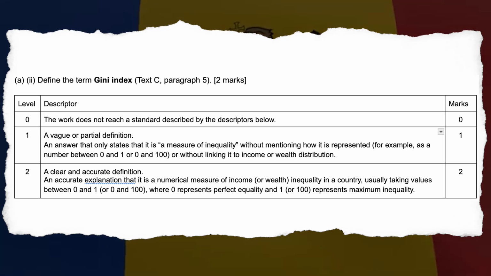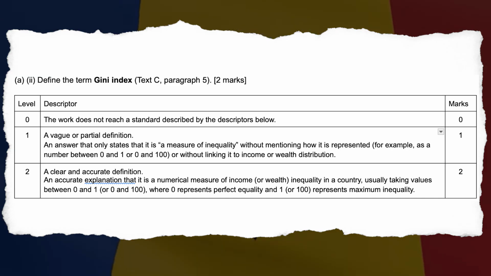A2. Define the term Gini index. Text C, Paragraph 5. 2 marks. Level 1. A vague or partial definition. An answer that only states that it is a measure of inequality without mentioning how it is represented, for example, as a number between 0 and 1 or 0 and 100, or without linking it to income or wealth distribution. 1 mark.